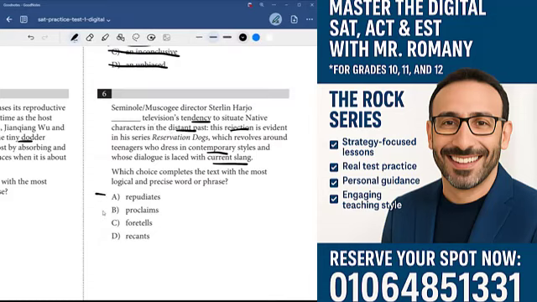So we have repudiate, proclaim, foretell, and recant, right? So once again, repudiate means to go against it. So the answer choice will be A, repudiate. Let's get into number 7.